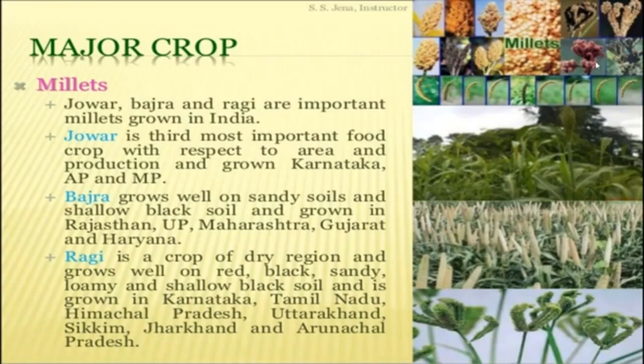Okay, Ragi is a crop of dry regions and grows well on red, black, sandy, loamy and shallow black soils. Major Ragi producing states are Karnataka, Tamil Nadu, Himachal Pradesh, Uttarakhand, Sikkim, Jharkhand and Arunachal Pradesh. So these are the states producing ragi more. What are the major ragi producing states? Karnataka, Tamil Nadu. See, Tamil Nadu is one of the ragi producing states. And Himachal Pradesh, Uttarakhand, Sikkim, Jharkhand and Arunachal Pradesh.